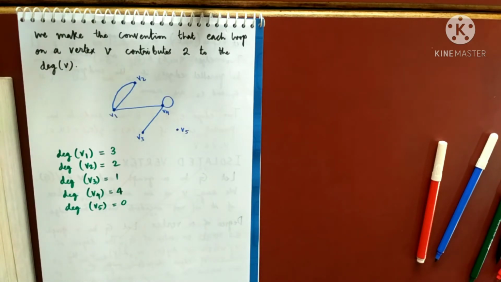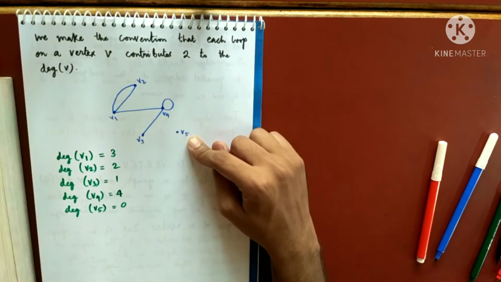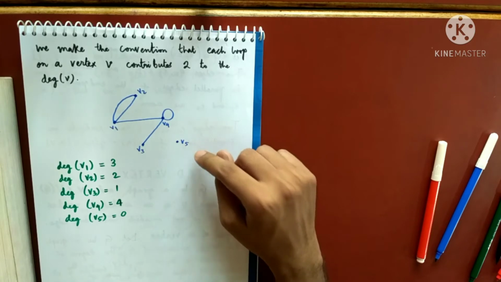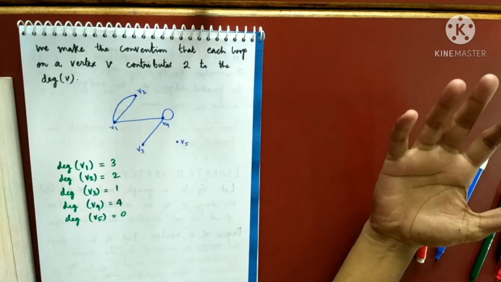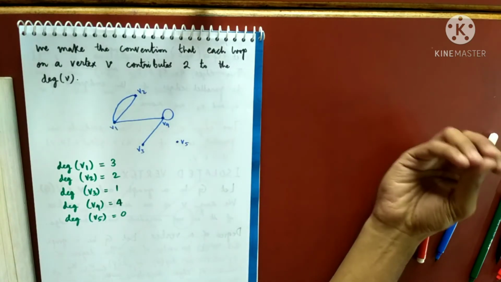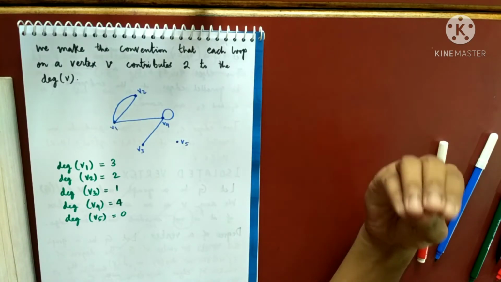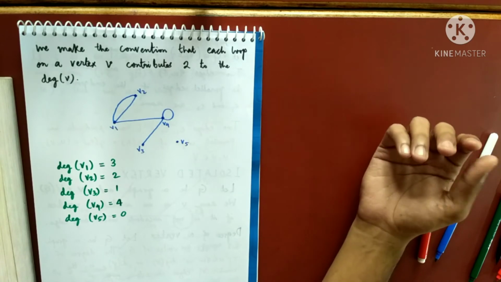Okay, so this V5 is an isolated vertex, you see. Yesterday I told you that V5 is an isolated vertex. What was an isolated vertex? When there are no edges incident to a vertex, we say that vertex is an isolated vertex.